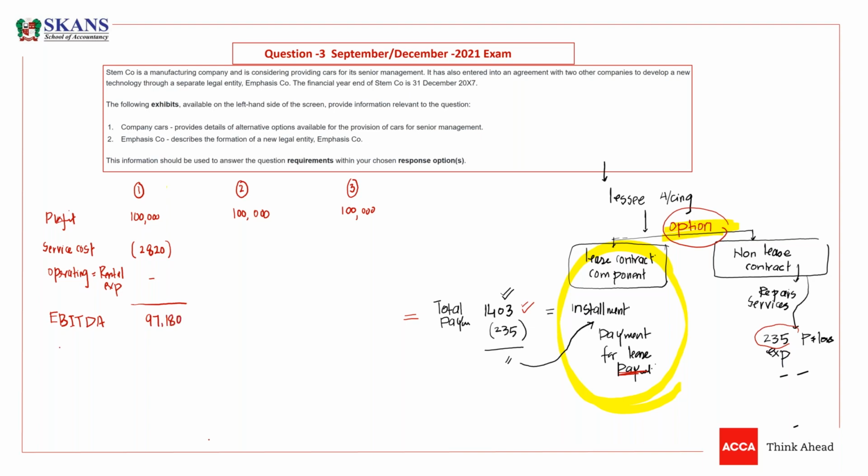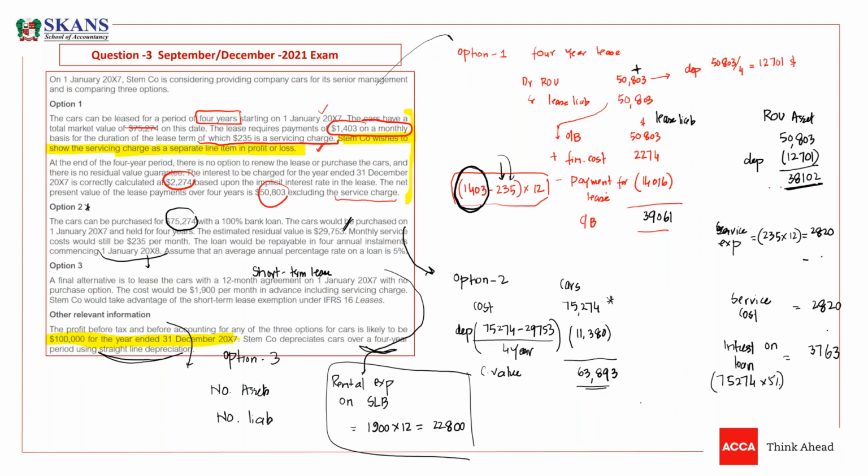Now you need to deduct depreciation. Now you need to deduct interest expense. We have already calculated this. So let's see what is the depreciation expense and what is the interest expense in option 1. This was the depreciation expense and this was the finance cost.